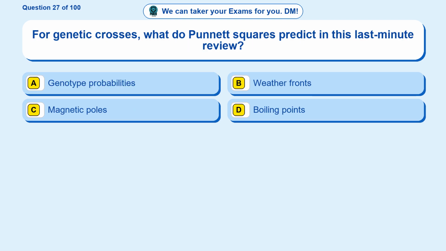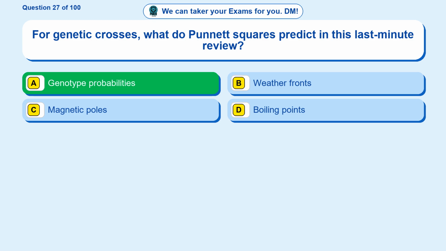Question 27. For genetic crosses, what do Punnett squares predict in this last-minute review? Option A, genotype probabilities. Option B, weather fronts. Option C, magnetic poles. Option D, boiling points. The correct answer is option A.